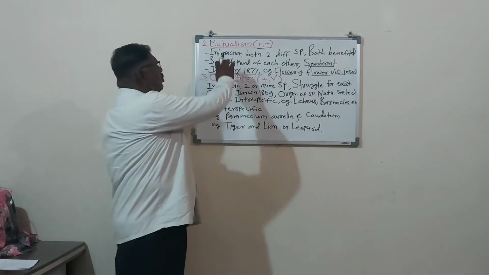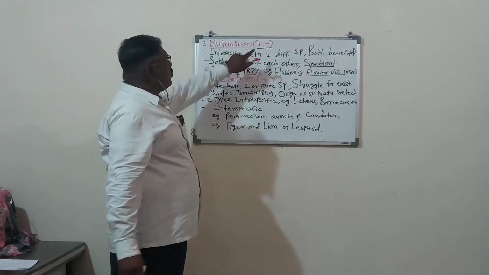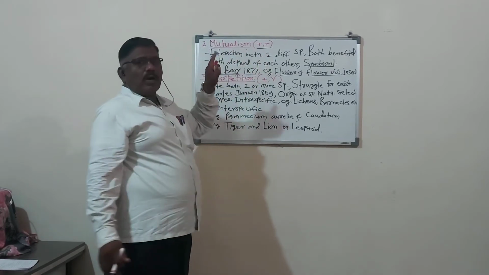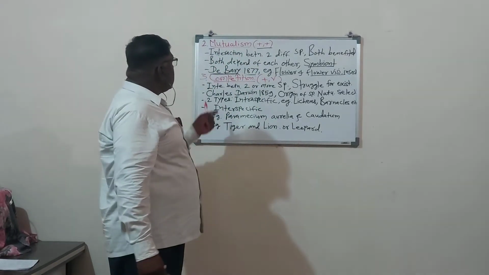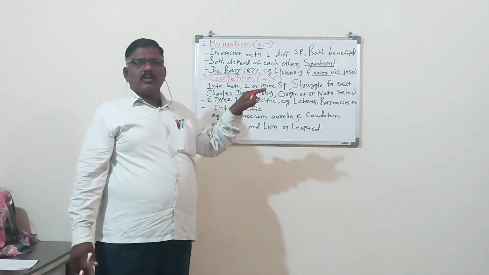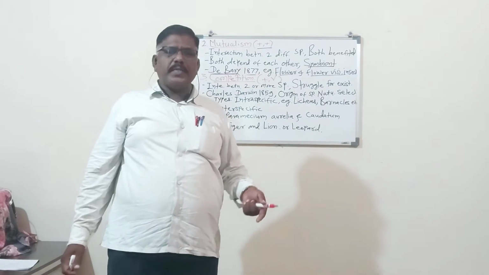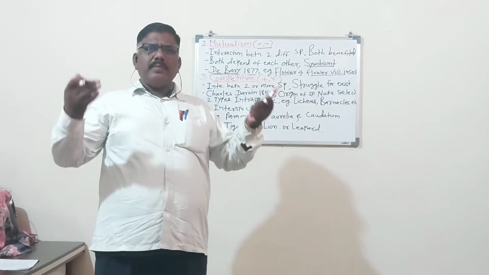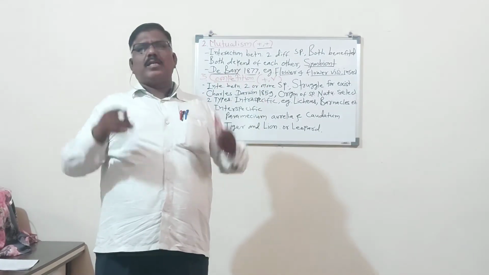So here we have completed mutualism, the positive type of biotic interaction. Now another type of biotic interaction is competition. Competition, you know, there is competition in each and every animal, in each and every place.